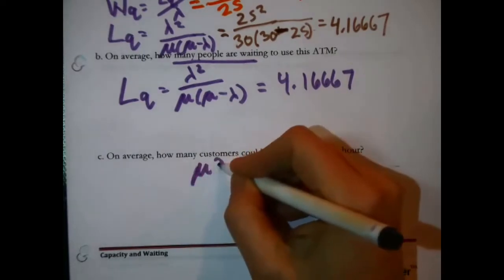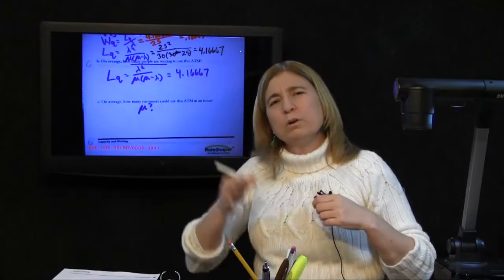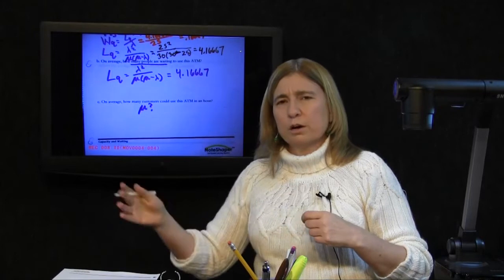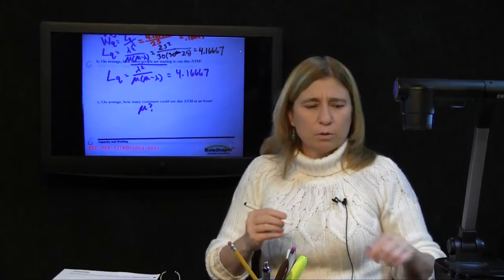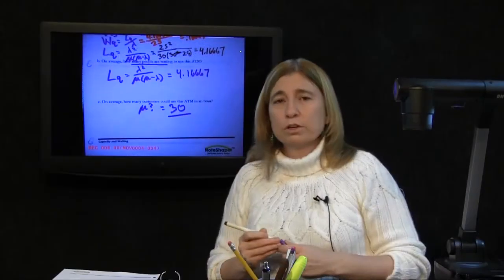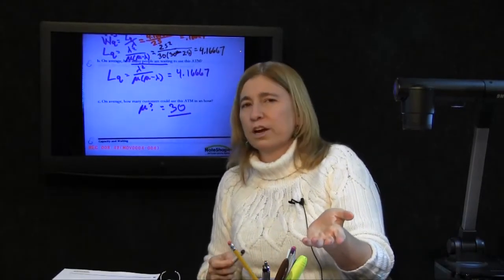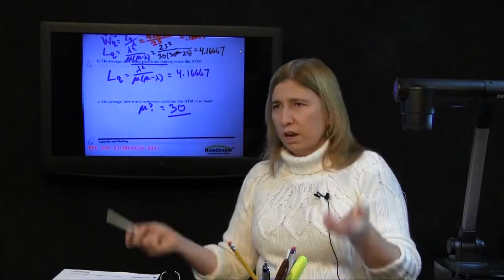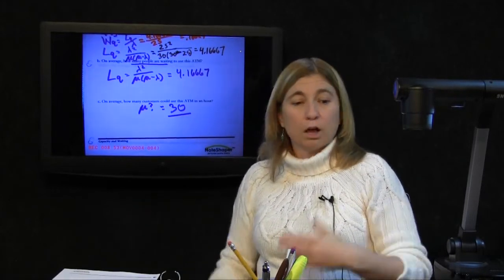It's asking for mu. That's what mu is. The answer is mu equals 30. Since it takes 2 minutes on average for a person to use it, then on average, 30 people could use it in an hour. There, answered. That one's done.